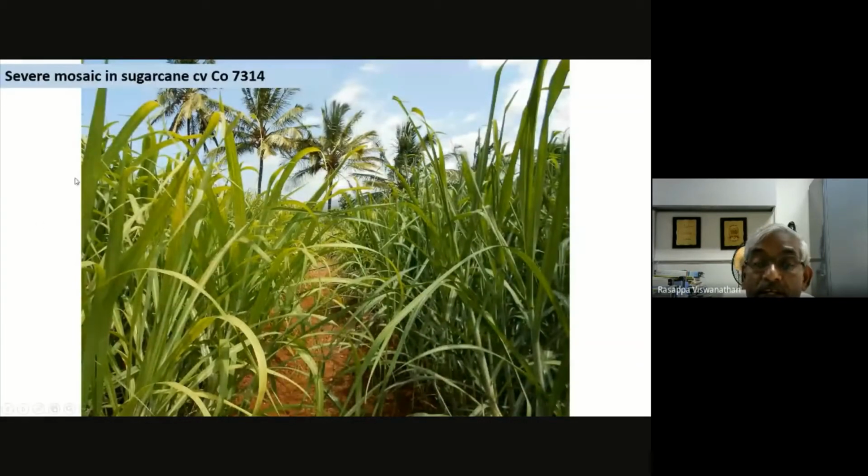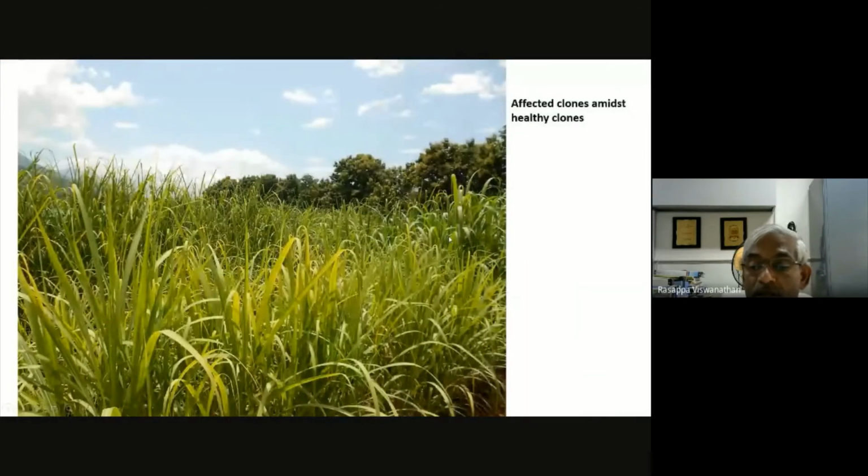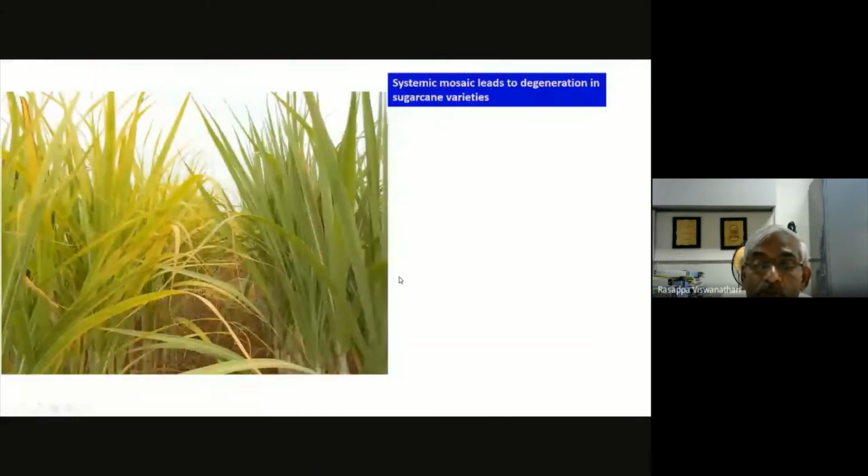So you can see the same variety, two sets of seeds, like this variety CO7014. So it is a healthy seed, comparatively healthy, not totally healthy, whereas in a very young 4.5 months crop, you can see the canopy difference, and you can see when mosaic affected clones are showing stunting. You can visualize it better here.